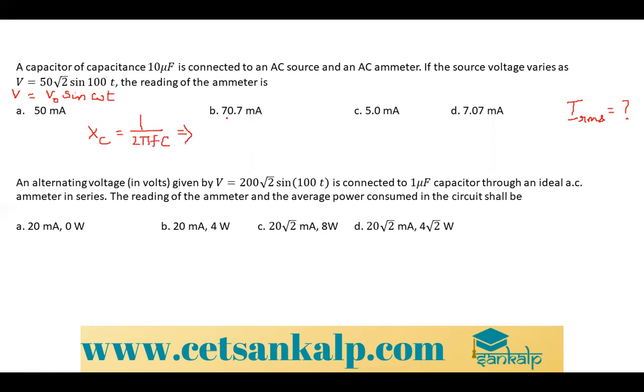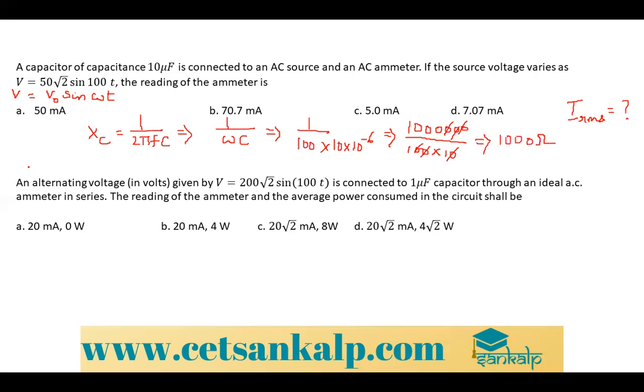I can write this as 1 by omega C, since 2 pi F is omega. 1 divided by omega C is 100 into 10 into 10 to the power minus 6. Correct? So when shifted up it becomes 10 to the power 6, six zeros, divided by 100 into 10. So 2 zeros cancel. So 10 to the power 3 comes. So 10 to the power 3 means it is 1000 ohms only.